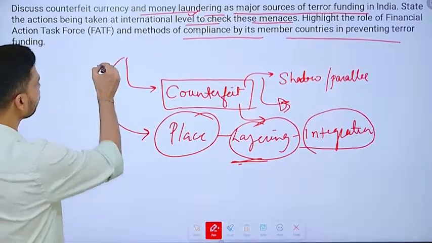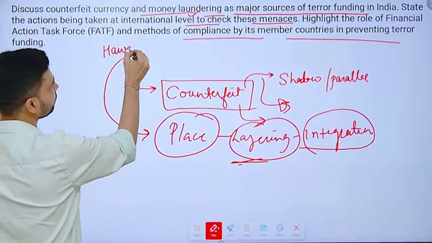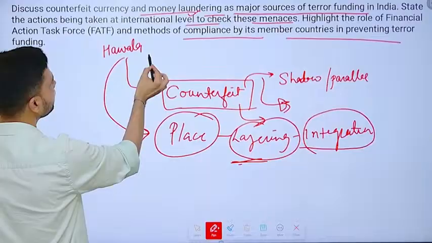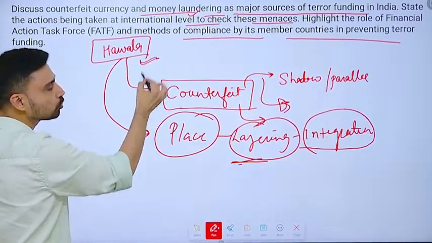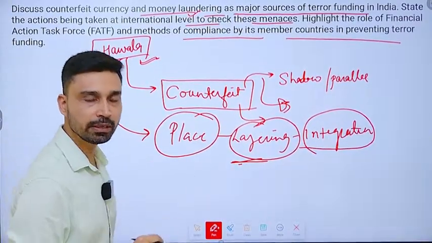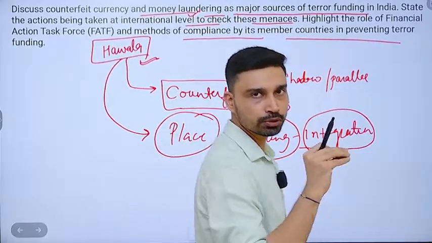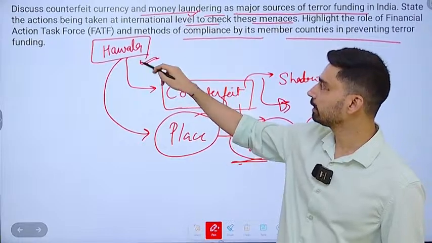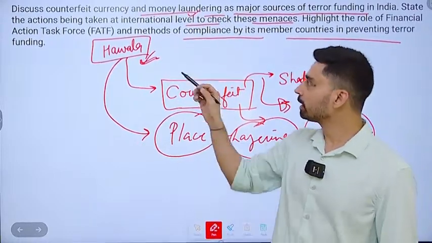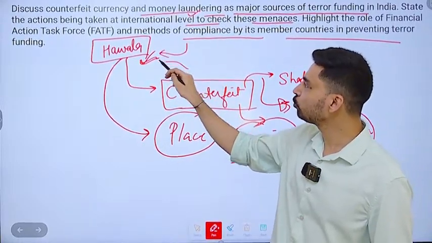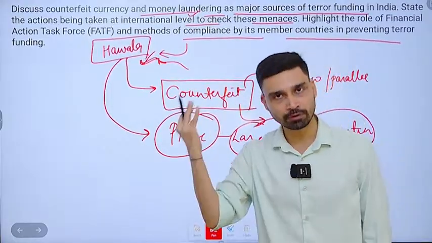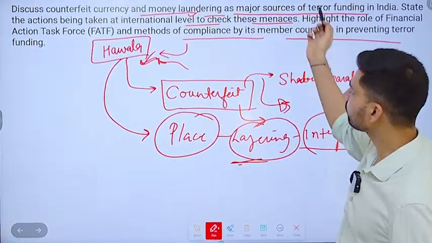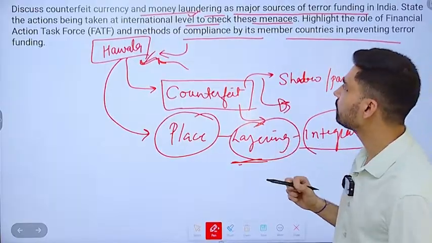Such examples we could have talked about: how the Hawala transaction carried out in the overall money laundering has been a major source of funding for the extremist element. When we talk about Naxals, the first major source of funding is obviously extortion, but apart from that they also generate, or used to generate, a huge amount of money from hawala transactions and all that. So to some extent, a Pakistan link can also be established here.